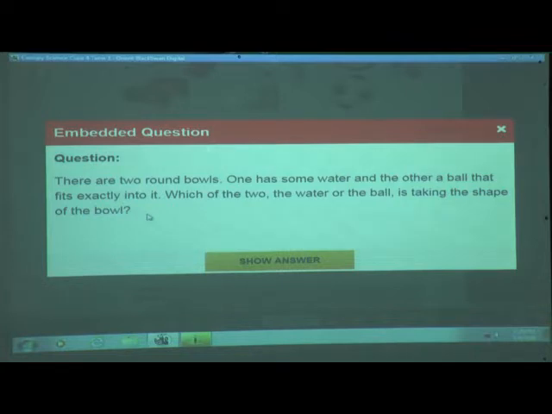So what will the answer be? Correct, exactly. The water will take the shape of the bowl, because the ball is solid and water is liquid. Water has no definite shape or definite volume, but the ball has definite shape and definite volume. So the answer is: water will take the shape of the bowl.